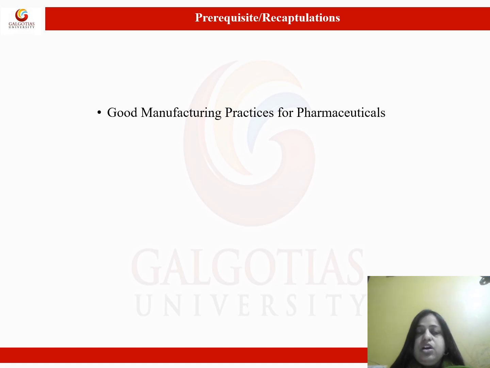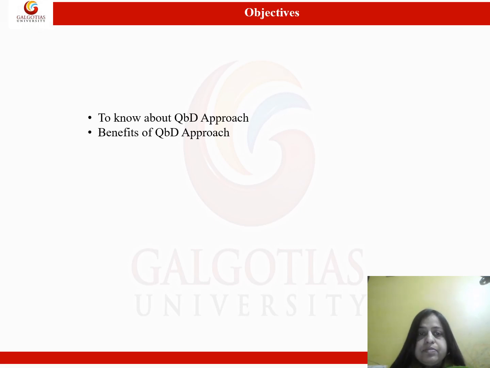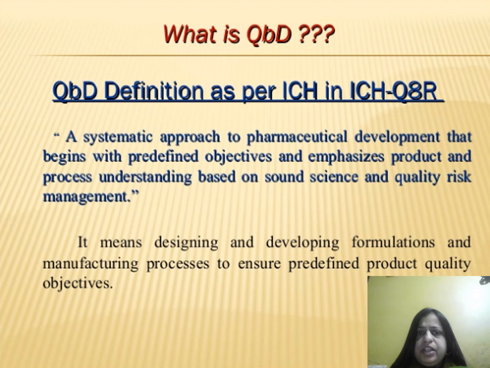So let's continue. We have already discussed good manufacturing practices, that is the prerequisite for this quality by design. And in this lecture, we are going to discuss what the QBD approach is and what its benefits are. What is QBD? A systematic approach to pharmaceutical development that begins with predefined objectives and emphasizes product and process understanding based on sound science and quality risk management.